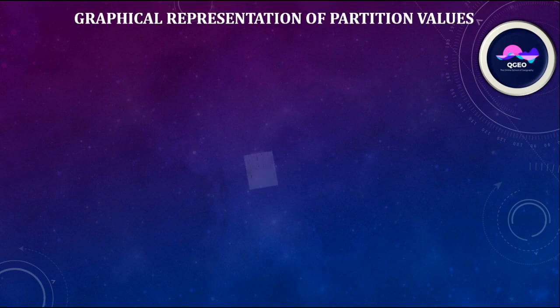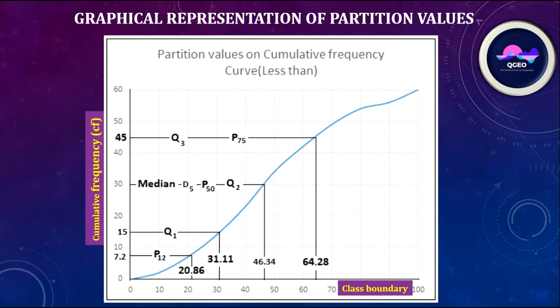Graphical representation of partition values. Here are the partition values on the cumulative frequency less than curve. Here the P12 is 20.86 in this way. Here the P12 value 7.2 is in cumulative frequency. Here on the x-axis the values represent the P12 value.